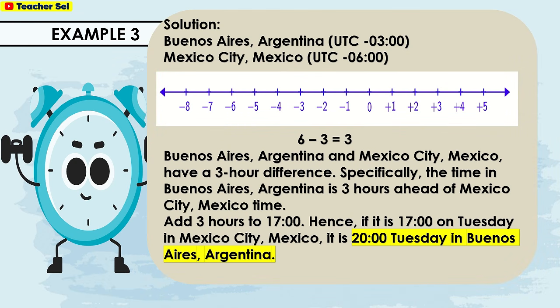Here is the solution. For Buenos Aires, Argentina, UTC negative 300. Mexico City, Mexico, UTC negative 600. Buenos Aires, Argentina, and Mexico City, Mexico have a 3-hour difference. Specifically, the time in Buenos Aires, Argentina is 3 hours ahead of Mexico City, Mexico time. Add 3 hours to 17:00. Hence, if it is 17:00 on Tuesday in Mexico City, Mexico, it is 20:00 Tuesday in Buenos Aires, Argentina.